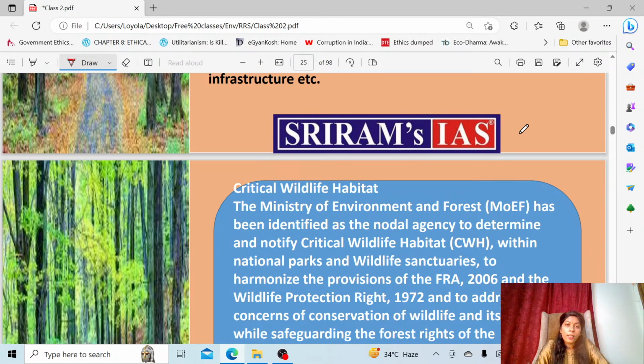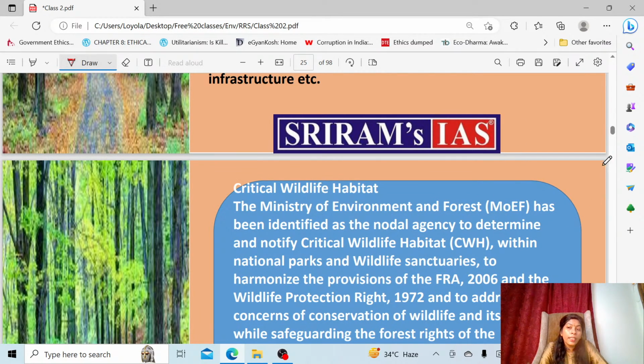So who is responsible here? The Ministry of Environment and Forest is responsible for declaring an area inside a national park or a wildlife sanctuary as critical wildlife habitat. Nobody can enter that area because it should be kept inviolate of the people's access. People's disturbance should not be there in that area.